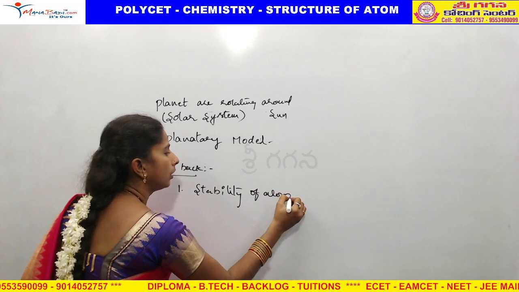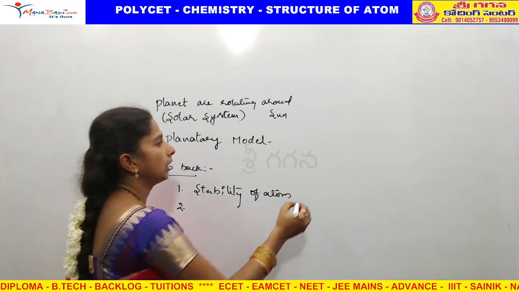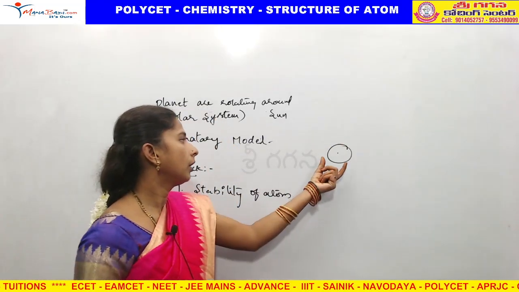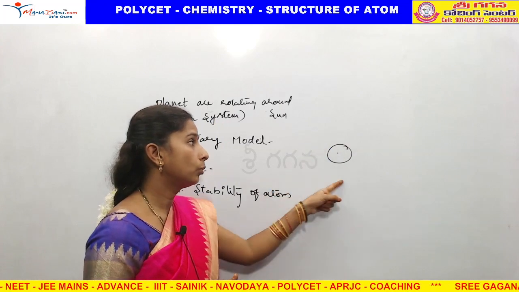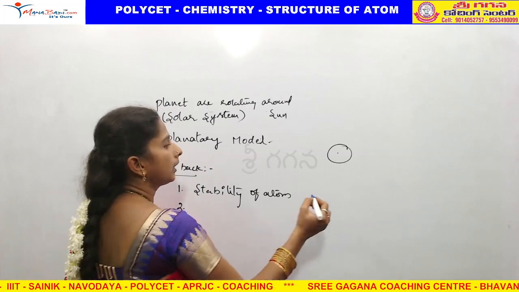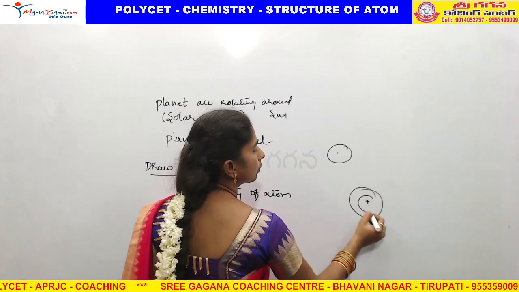And one more thing: why did he compare his atomic model with planets? Planets are revolving around the sun in particular orbits. But here electrons are revolving around the positively charged nucleus.